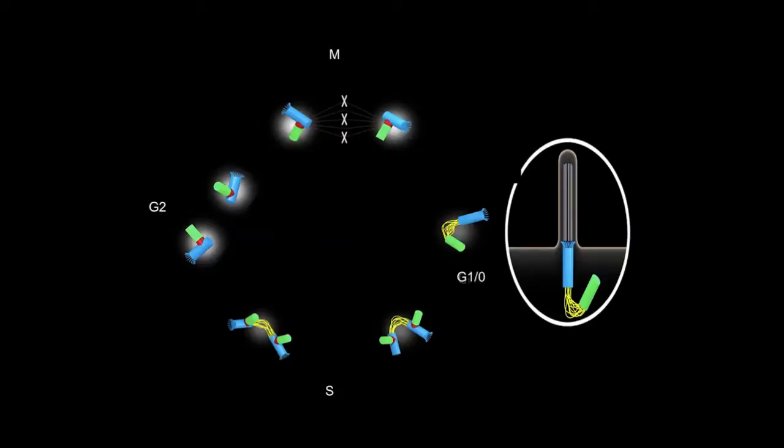An important aspect of ciliogenesis, otherwise called cilia formation, is that cilia rise up and remain in place until the cell divides, at which point cilia disappear only to build back up when division is complete. So cilia formation is coordinated. When a cell divides, you don't have cilia. When a cell rests, in G0 or G1 phase, you have cilia.